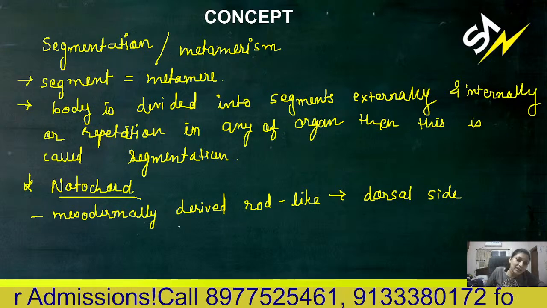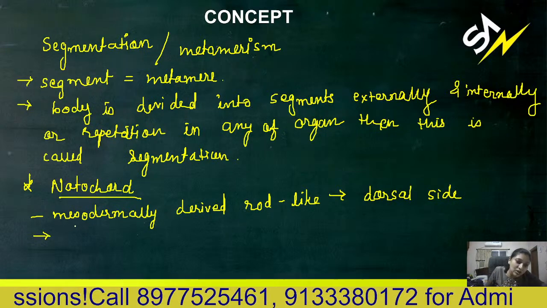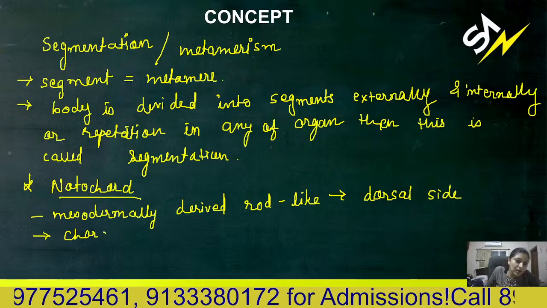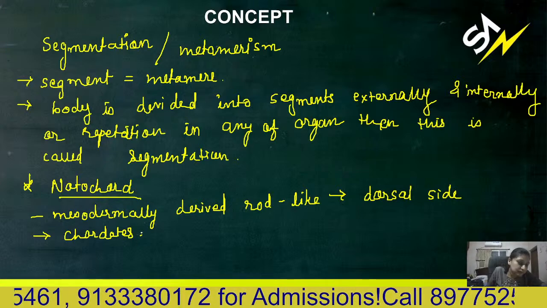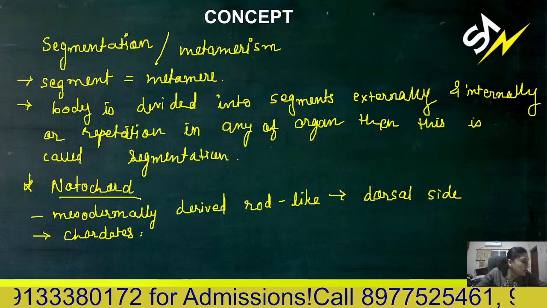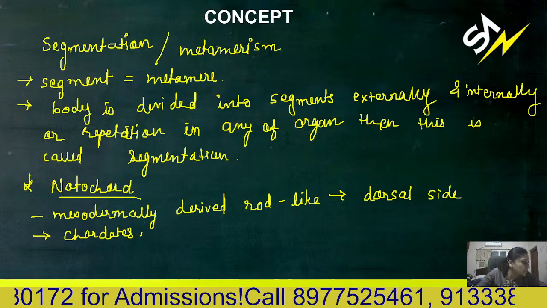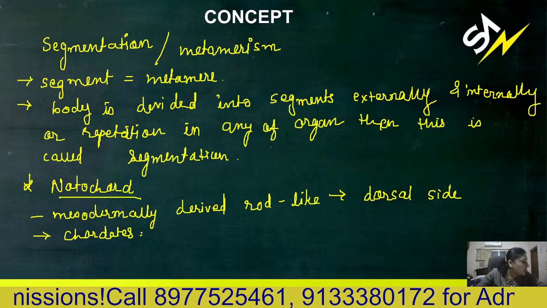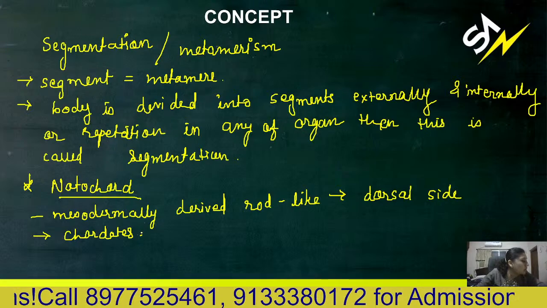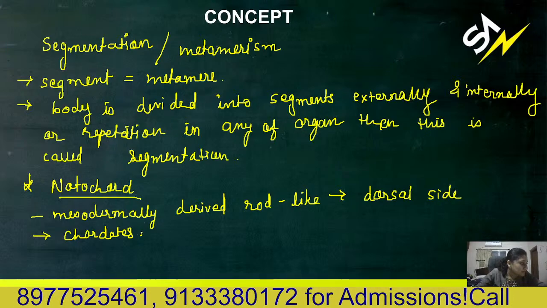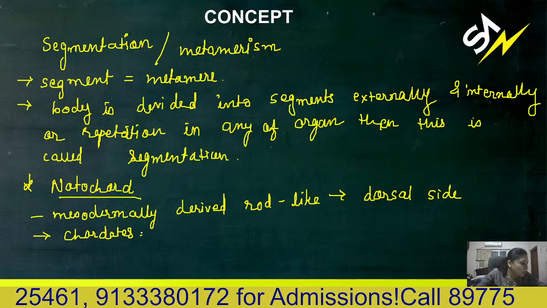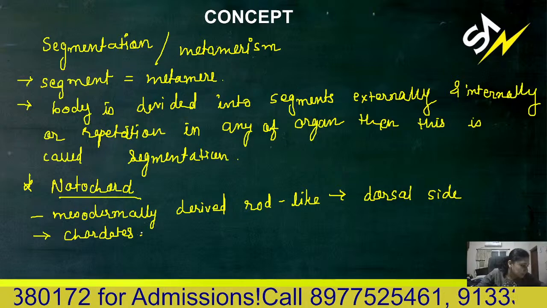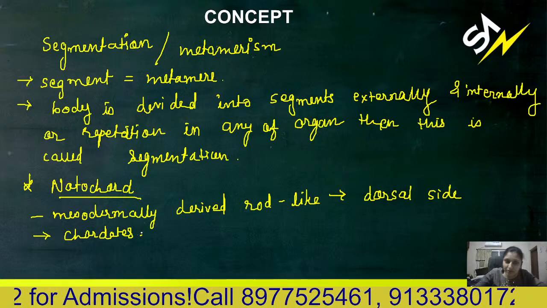If any organism possesses a notochord, then they are known as chordates. If any organism does not have a notochord, then they are known as non-chordates. I hope it is clear now, Niharika. Yes, you are right, Shabana.